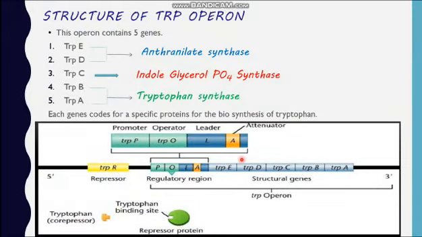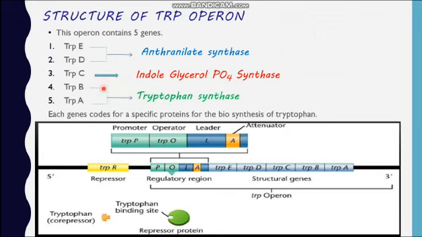Now we will be talking about transcriptional regulation of these operon genes. This operon contains the 5 genes trpE, trpD, trpC, trpB and trpA. trpE and D produce the enzyme anthranilate synthase. trpC encodes the indole glycerol phosphate synthase enzyme. trpB and trpA encode the tryptophan synthase.